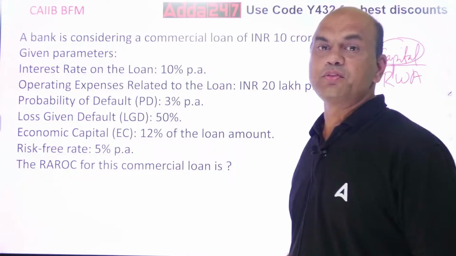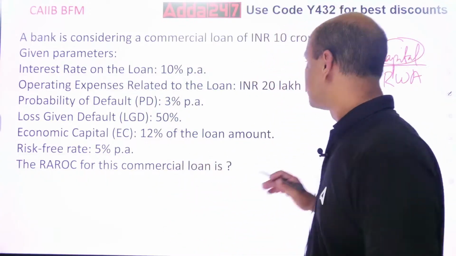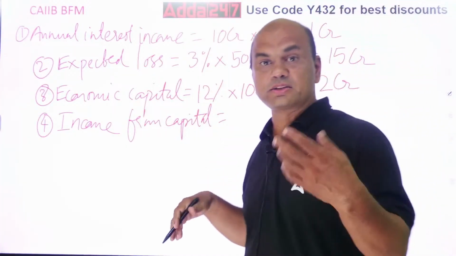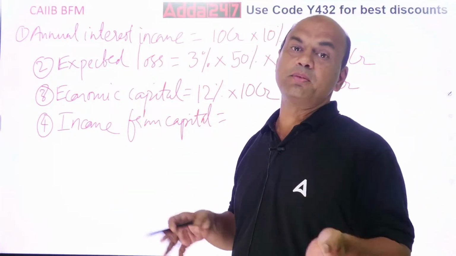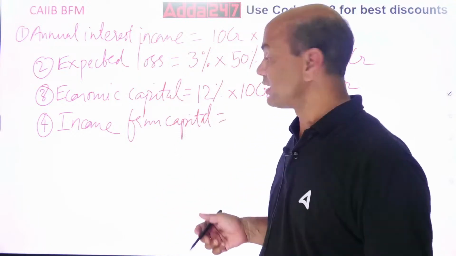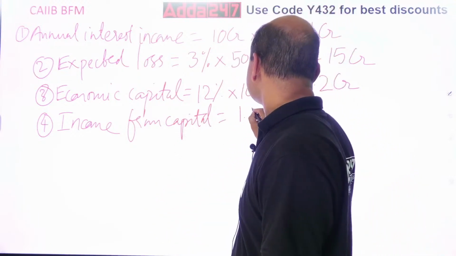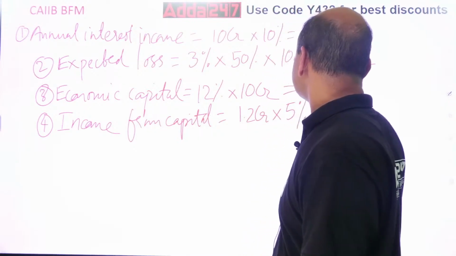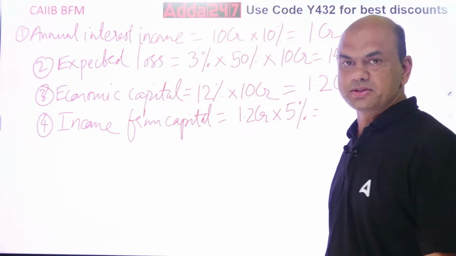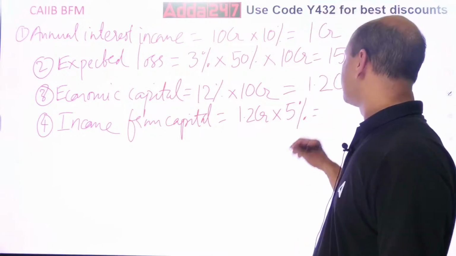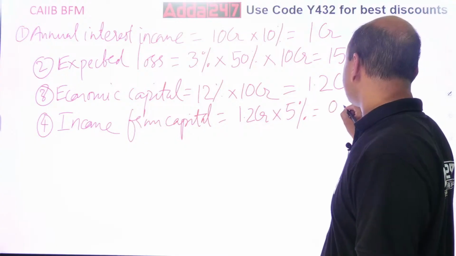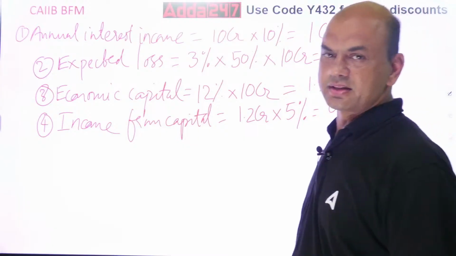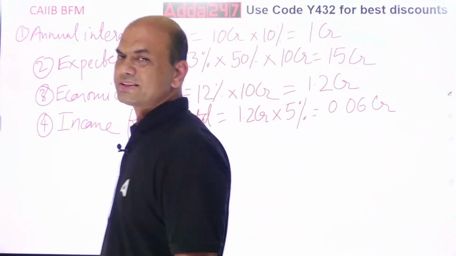5%. So if I keep this capital of 1.2 CR, instead of giving it as loan, suppose I keep it in FD, then what is the income I will be getting? That is equal to 1.2 CR into 5%. 12 5 is 60, so it is 6 lakhs, 0.06 CR. Everything we will write in CR. That's easy, right? 6 lakhs.